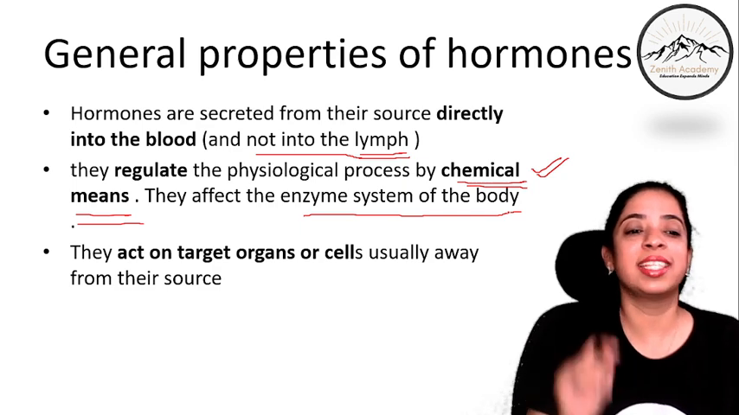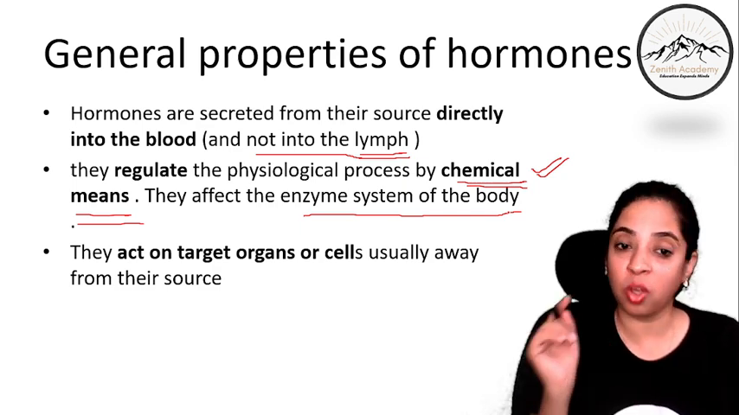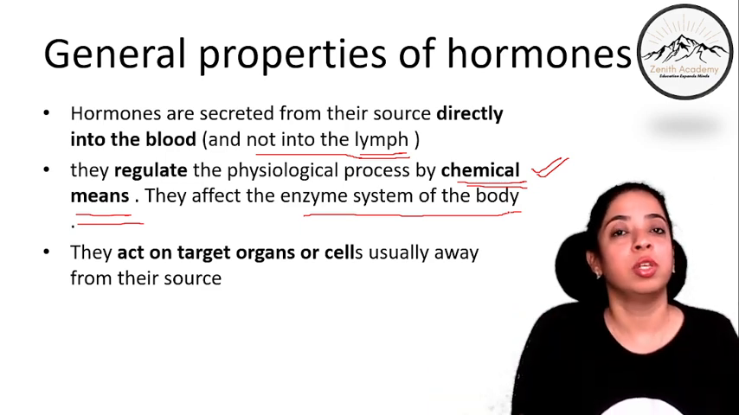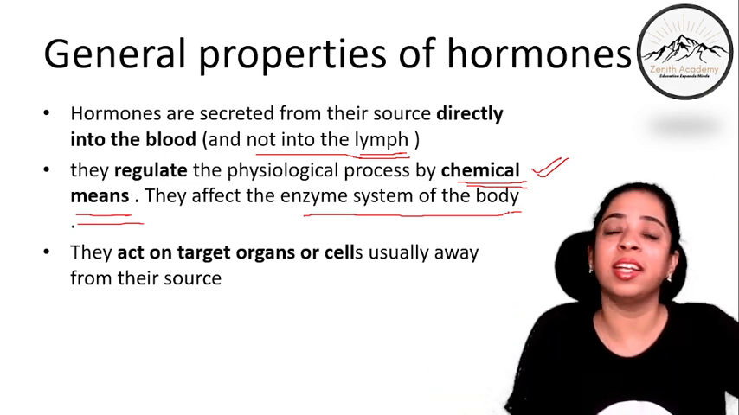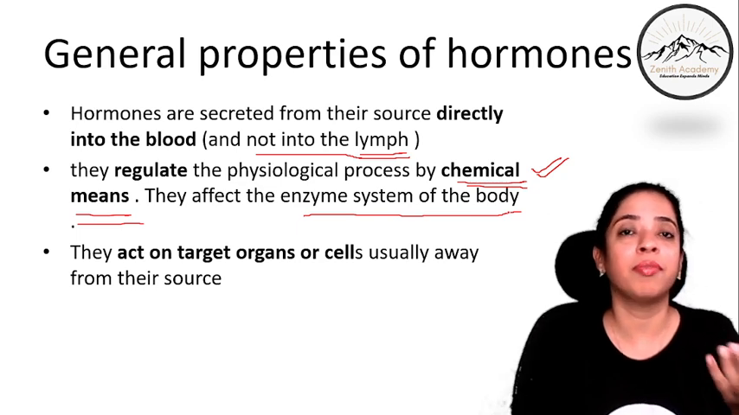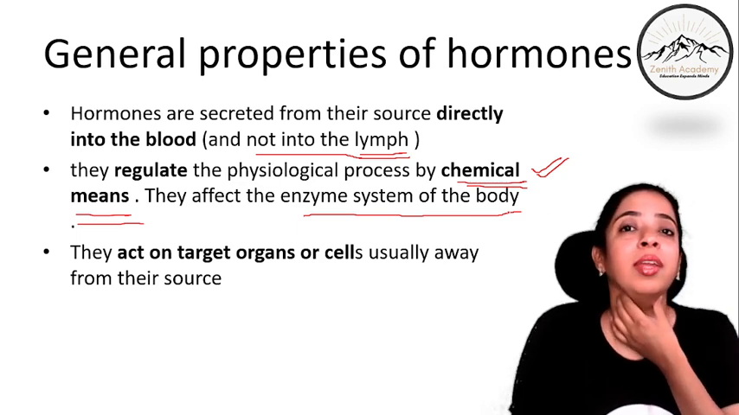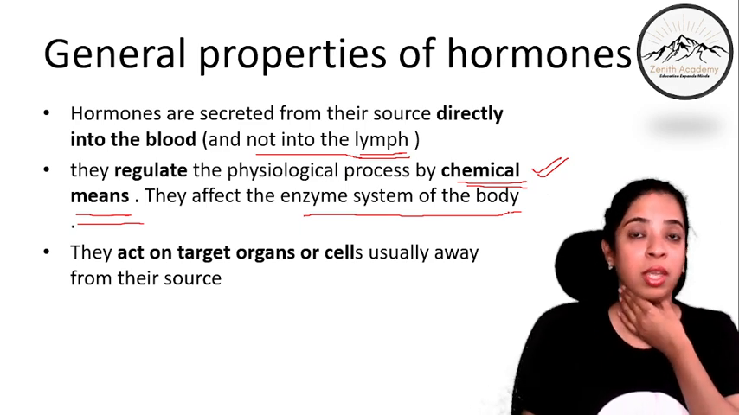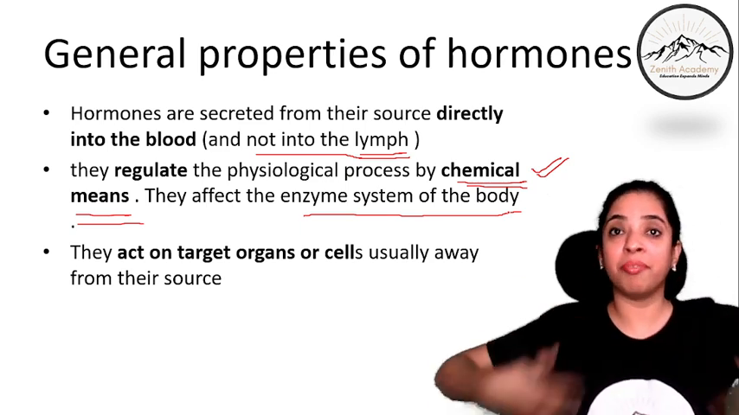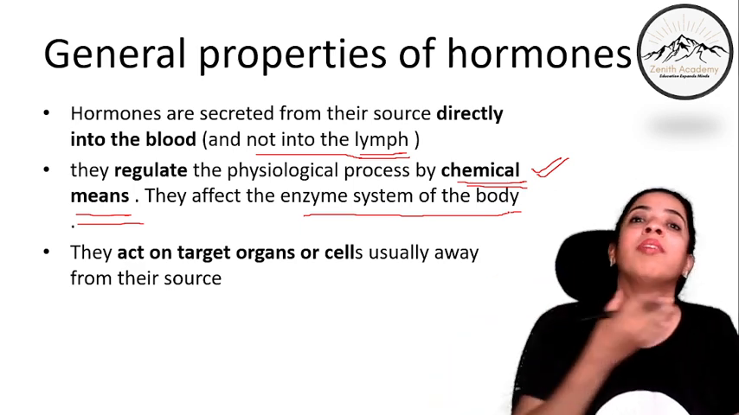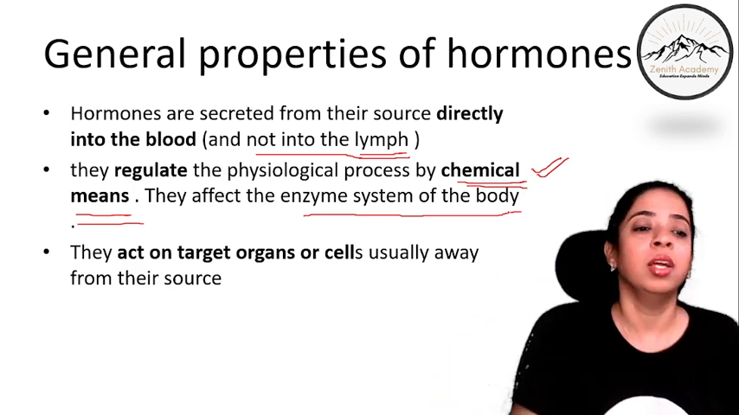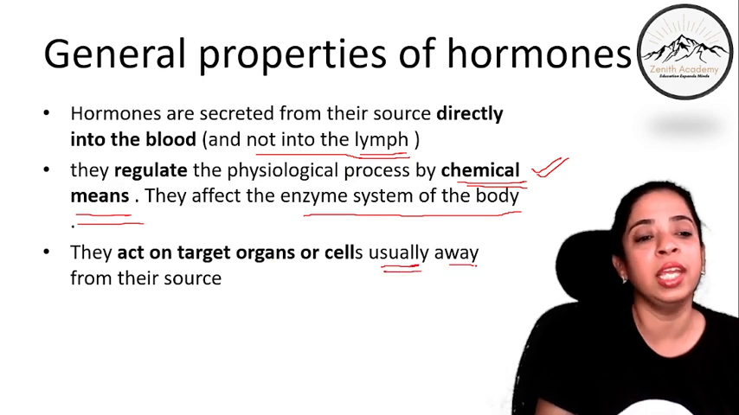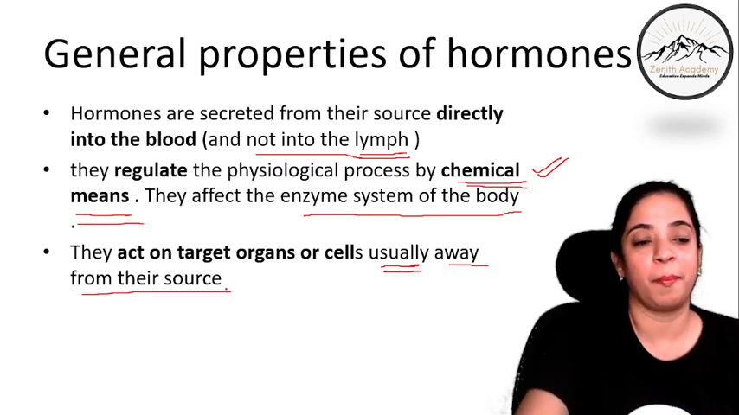Next property is they act on the target organs or cells which are usually away from the source. So the hormones are secreted at one place. For example, the thyroid and parathyroid secrete some hormones, and it is being used at some different body part which is far away from this place, isn't it? So they act on target organs or cells which are usually away from the source.